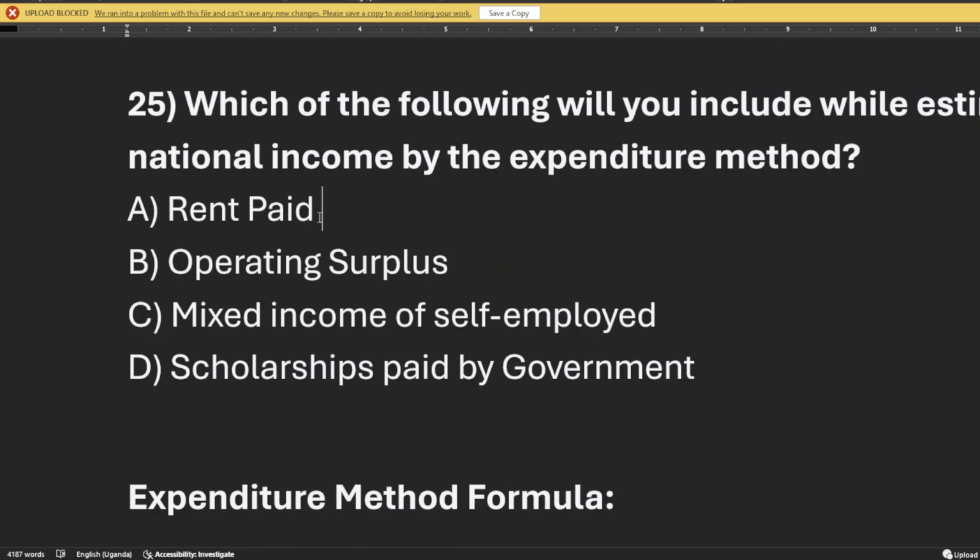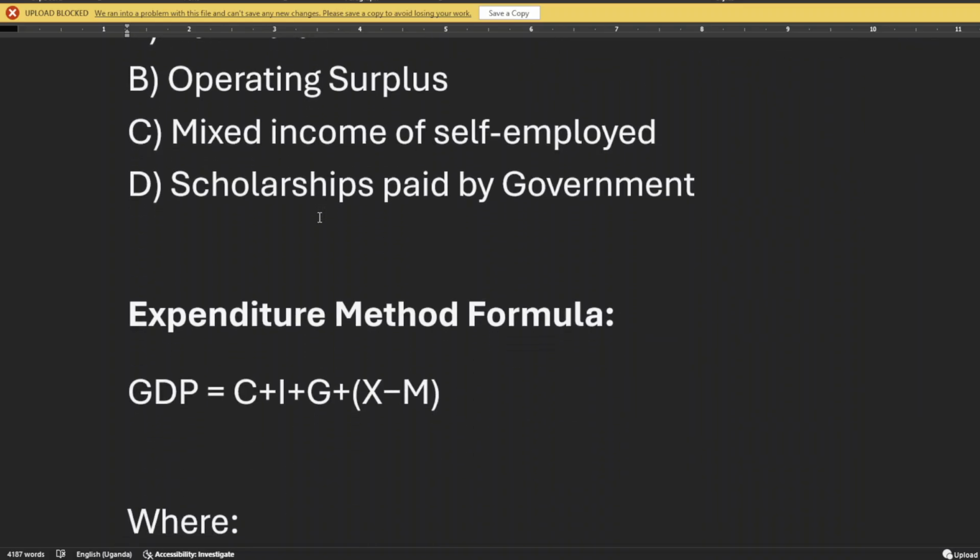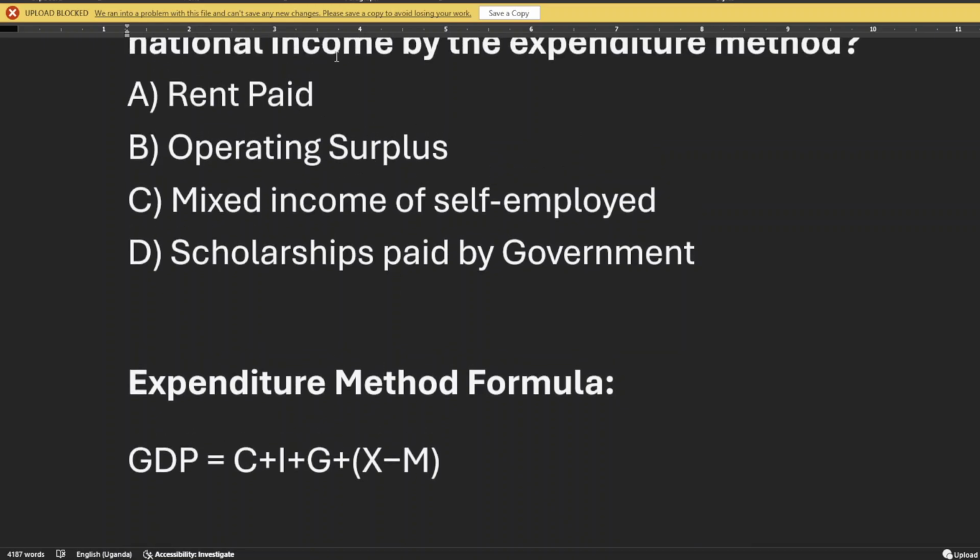Rent. This rent is an income, it does not fall anywhere. It is not consumption expenditure, it is not investment, it's not government, it's neither an import nor export. So it is wrong. Operating surpluses are also incomes in the income method. Mixed income of self-employed also falls in the income.